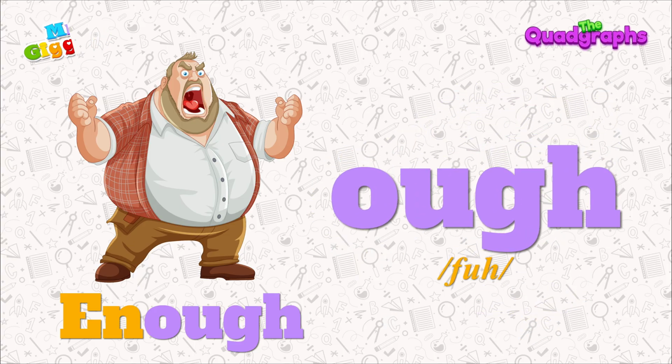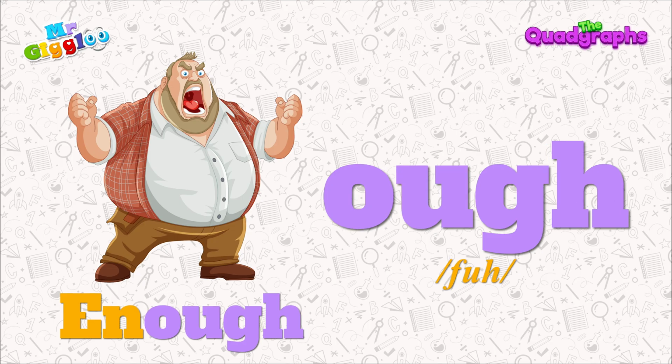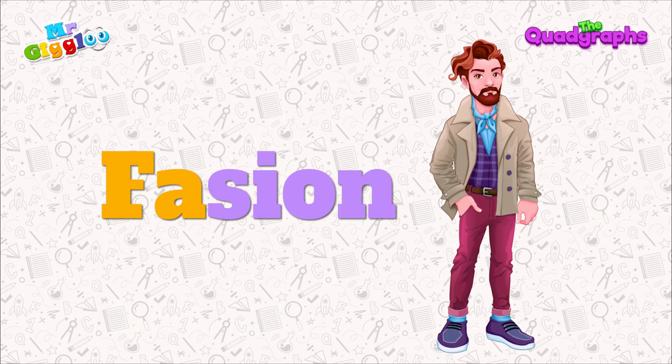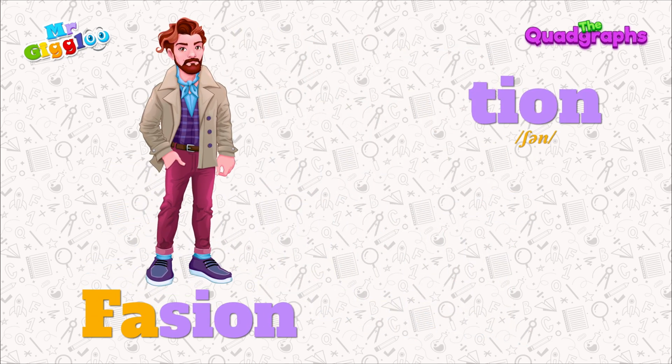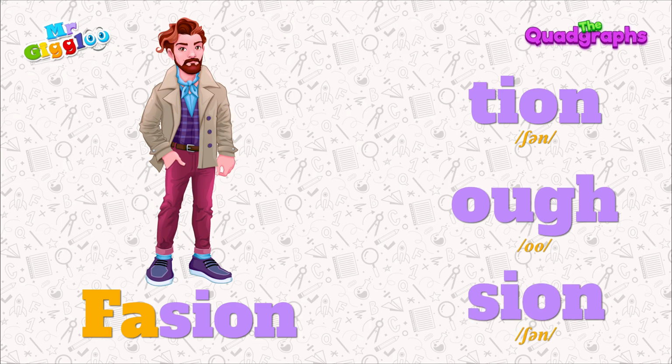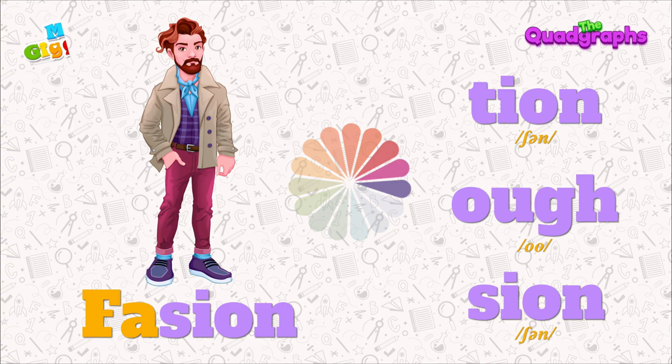It's O-U-G-H. Enough. The next word is fashion, and the options are T-I-O-N, O-U-G-H, S-I-O-N. Can you match the quadgraph?